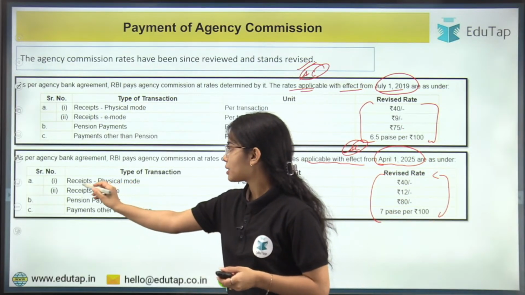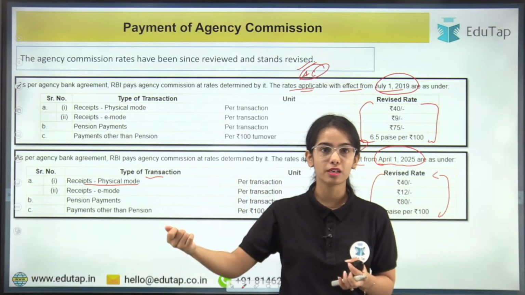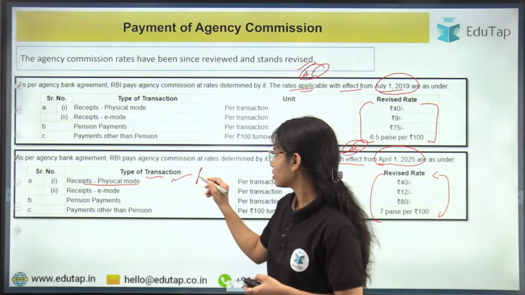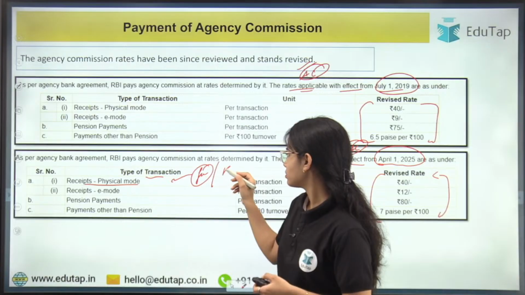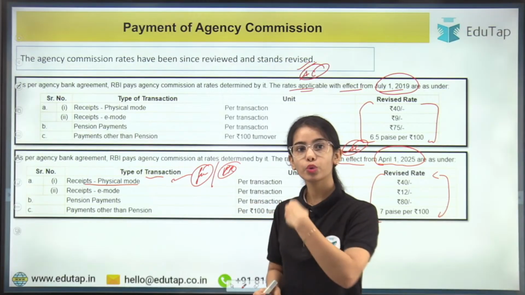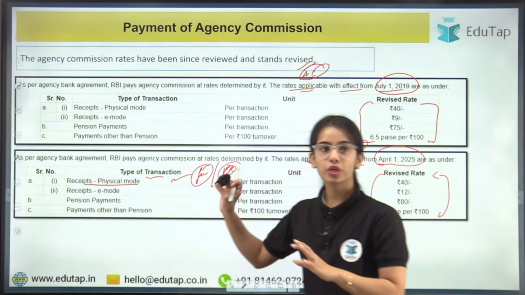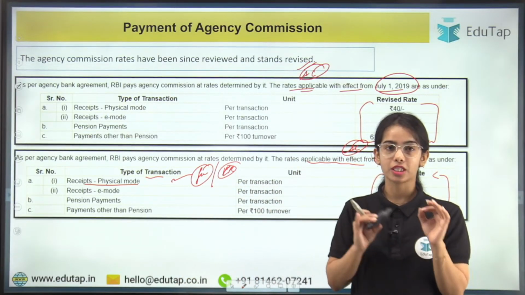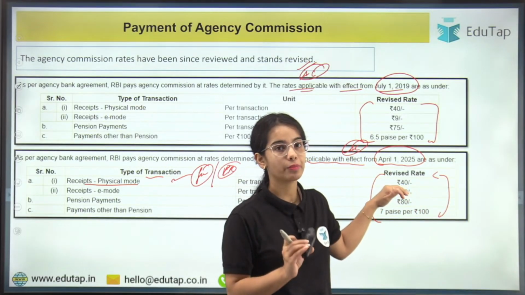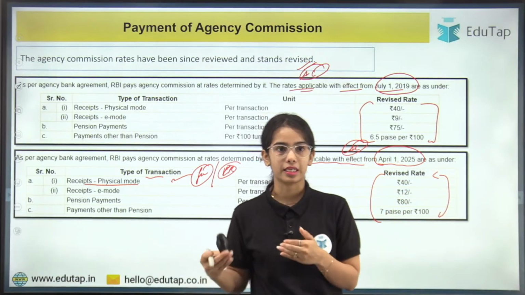So now for the receipts in the physical mode, let's say that income tax collection or tax collection is happening in the physical mode, or let's say the fee collection, or the land revenue collection is happening in the physical mode. That means the individual is going to the bank branch to deposit the money or to pay in the physical manner. Okay, so if the receipts are collected by the bank in the physical mode, in the cash mode, in this case the bank will be getting rupees 40 per transaction, per receipt that it is getting in the physical mode.